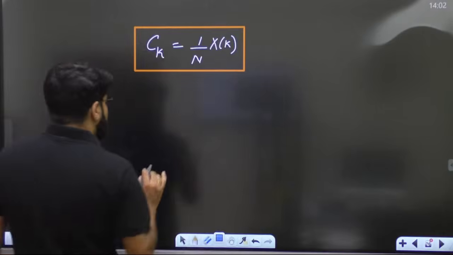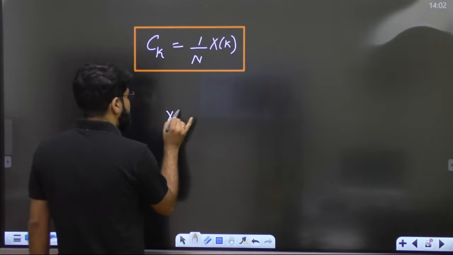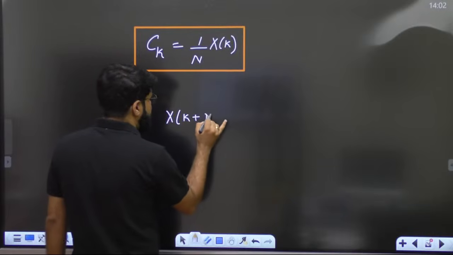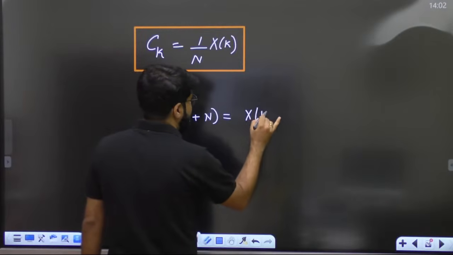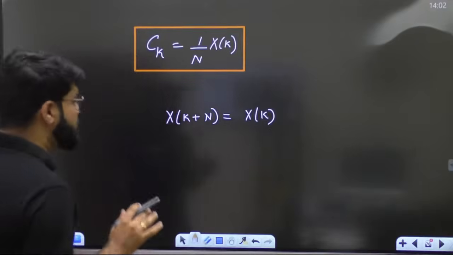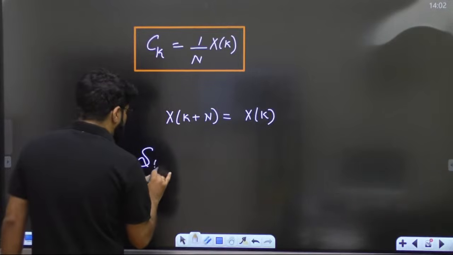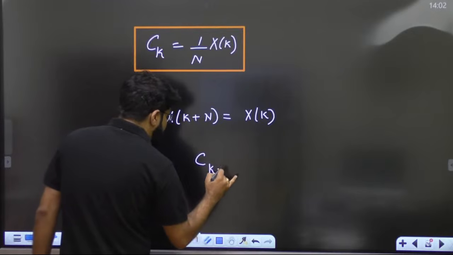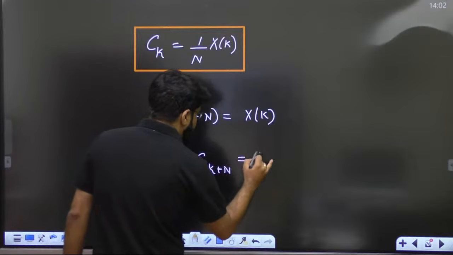One more thing. We know that X of k plus n equals Xk. Every DFT is always periodic with the period n. X of k plus n equals Xk. So Ck plus n will also be Ck.